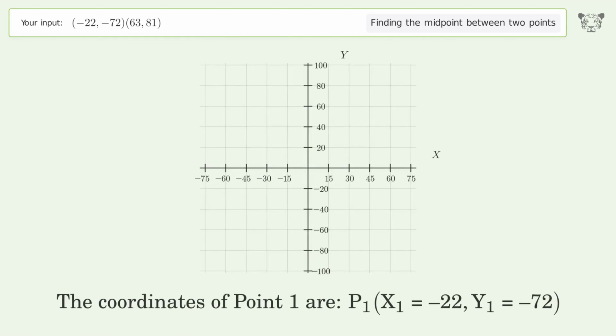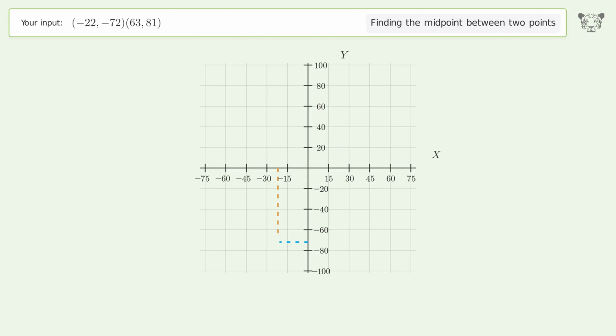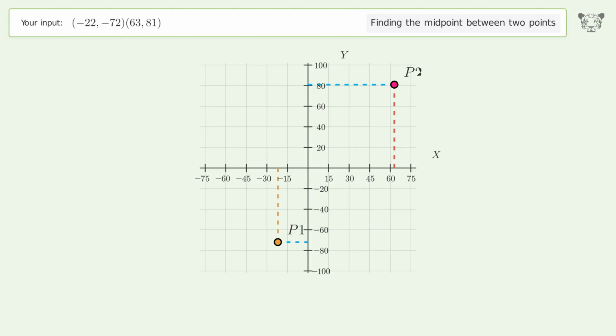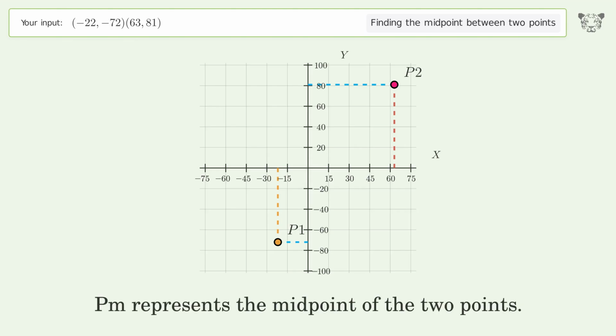The coordinates of point 1 are x1 equals -22, y1 equals -72. The coordinates of point 2 are x2 equals 63, y2 equals 81. PM represents the midpoint of the 2 points.